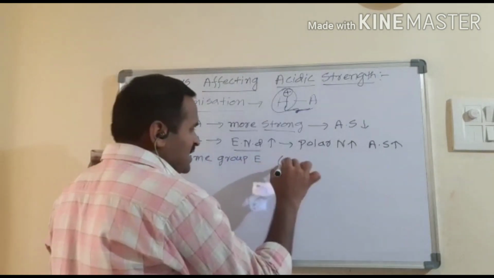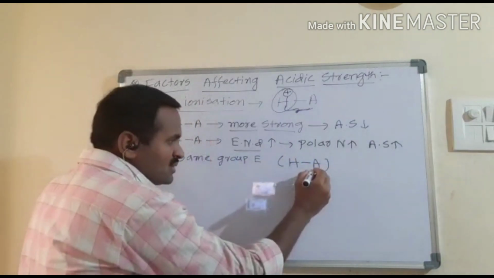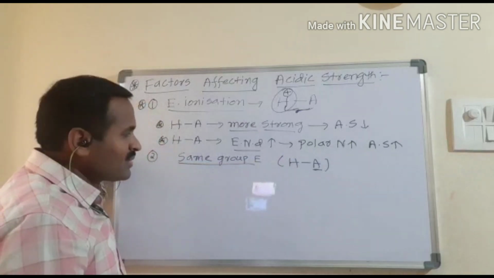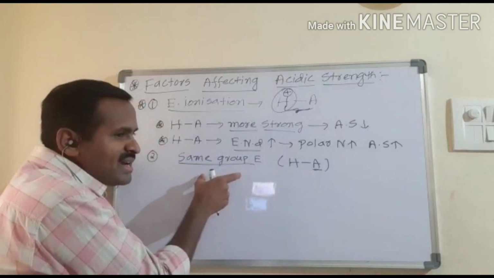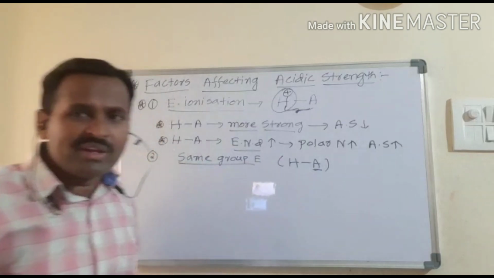Here hydrogen and A form a bond, and these A atoms belong to the same group.